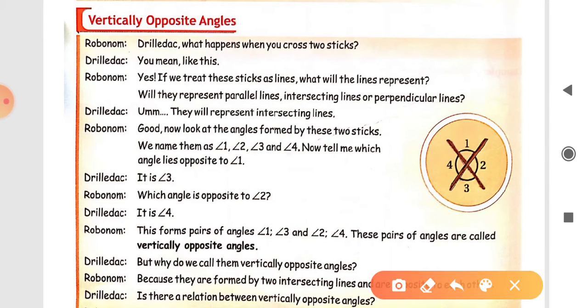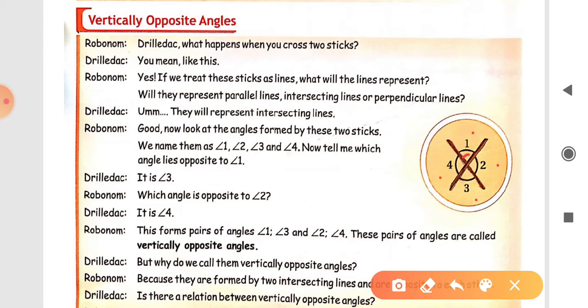For example, here two sticks are intersecting each other at this point, and the angles formed are angle 1, angle 2, angle 3 and angle 4. There are two pairs of vertically opposite angles.